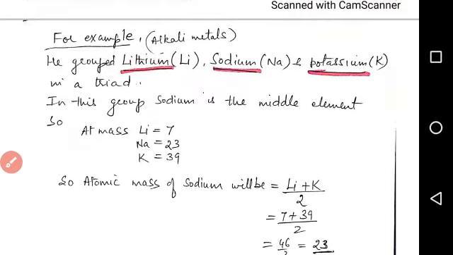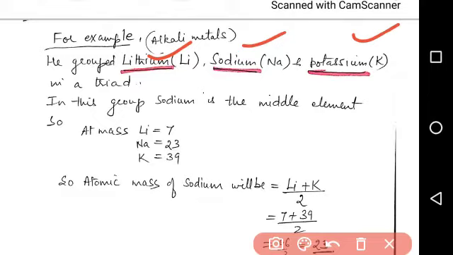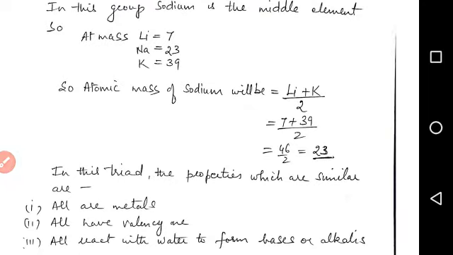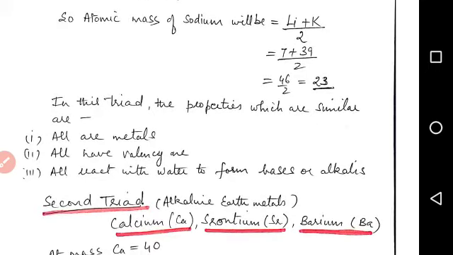For example, the first triad which he made was lithium, sodium and potassium. He grouped these three elements in a triad and he said the middle element sodium has the atomic mass 23. So it can be given out by the average mass of the other two elements, lithium and potassium. Lithium has atomic mass 7 whereas potassium has 39. So (7 + 39)/2, which is 46/2 = 23. So the atomic mass of sodium is 23.